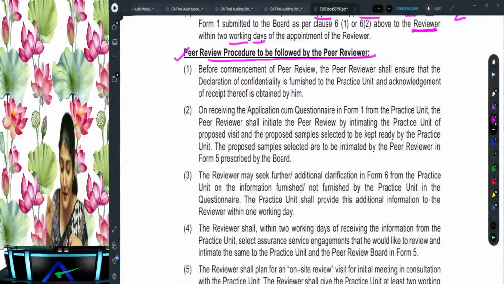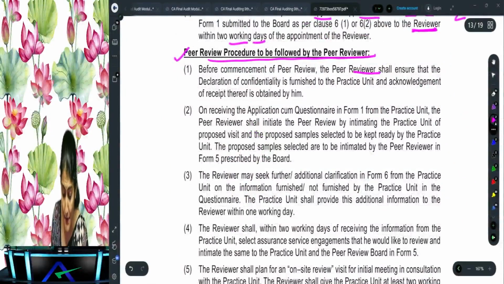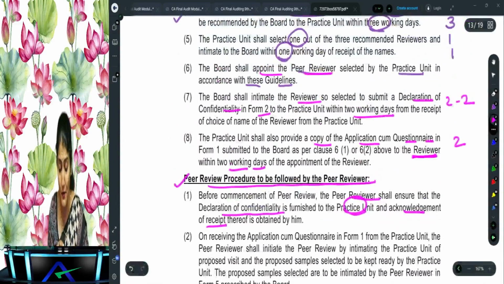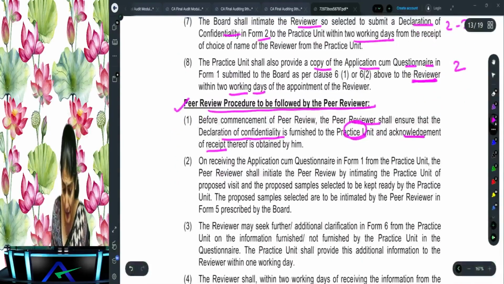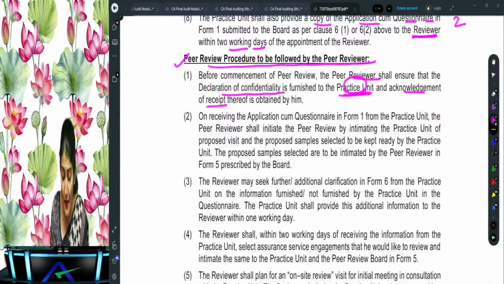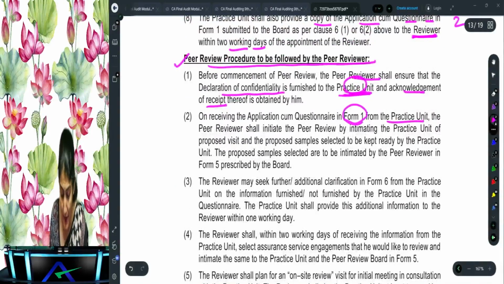Now, before commencement of the review, again, the reviewer has to ensure the declaration of confidentiality is furnished to the practice unit and acknowledgement of receipt. So the declaration of confidentiality is not only to be given to the board, it also has to be given to the practice unit, right? Now what has the reviewer received? He has received the form 1 from the practice unit.